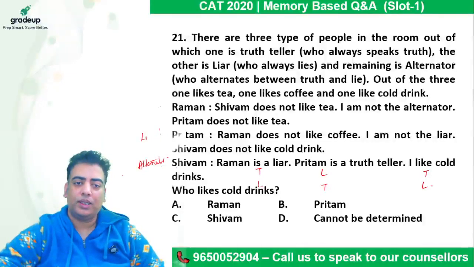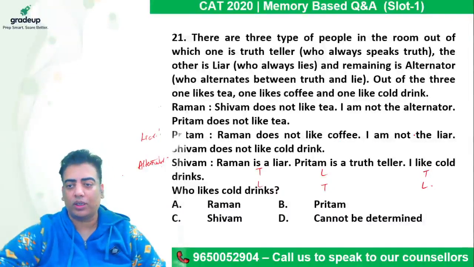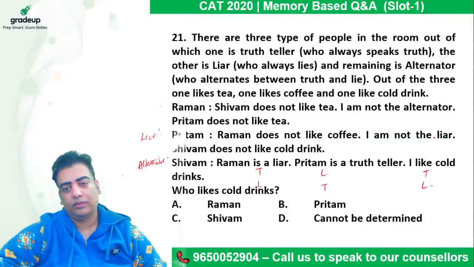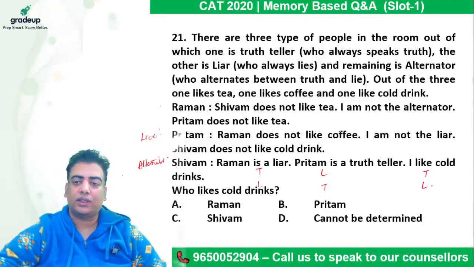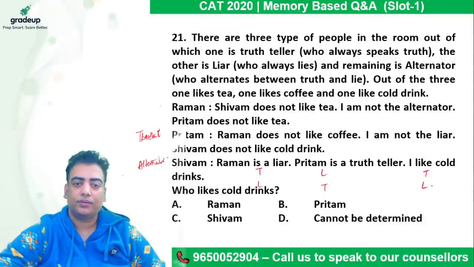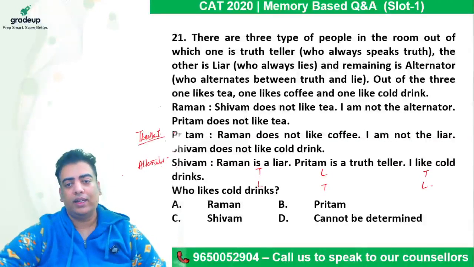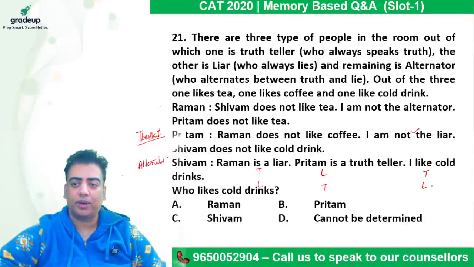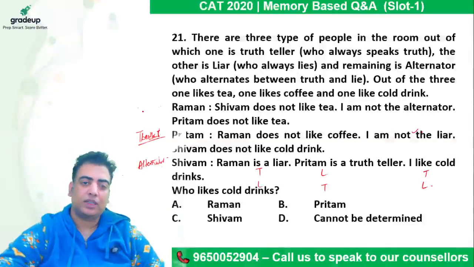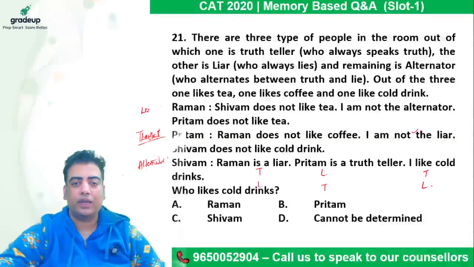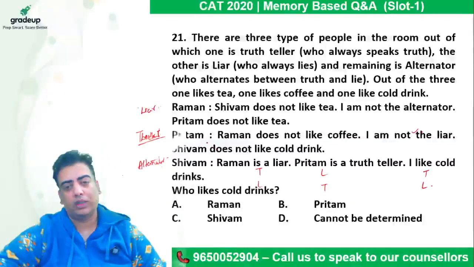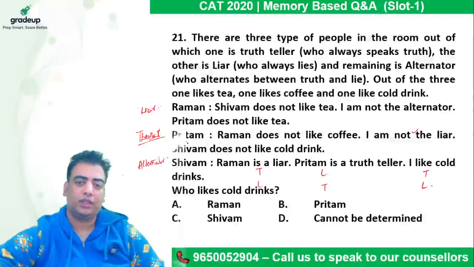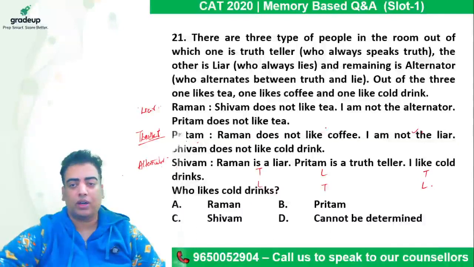Now, if Preetham is a liar and he says, I am not a liar, right? Then this statement gets contradictory here. So Preetham should be a truth teller. And he is saying, I am not a liar. It perfectly fits in, which means Raman is the one who is a liar, right? Because Preetham is the truth teller and he says Raman does not like coffee.